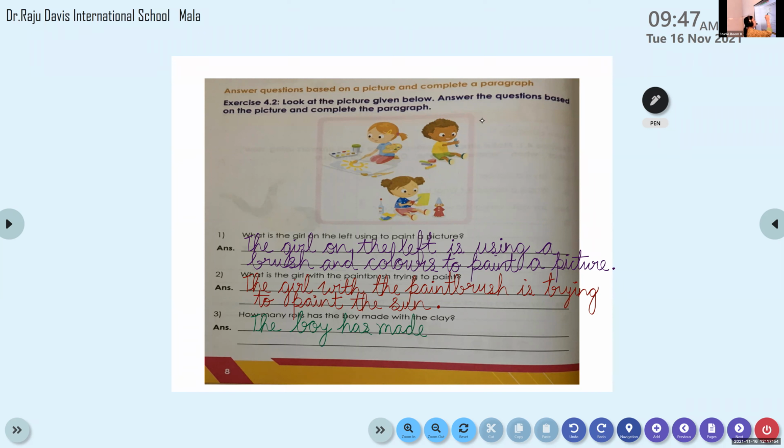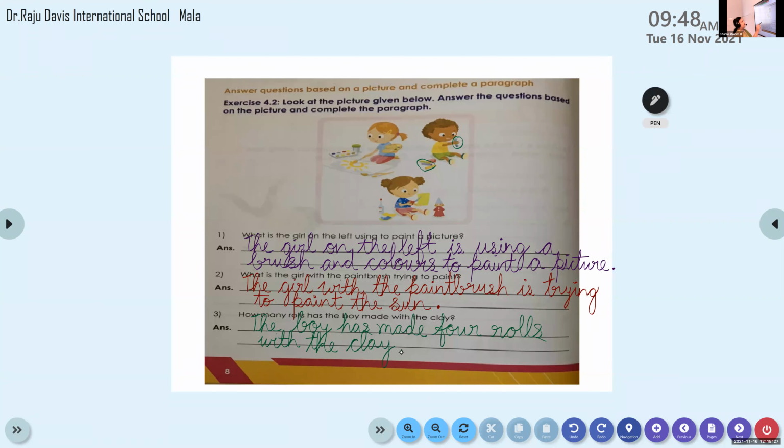Those are 3 here on the floor and 1 in his hand. These are the rolls. The other one is a lump of clay. 4 rolls, yes. Has made 4, F-O-U-R, 4 rolls with the clay. Yes, very good. The boy has made 4 rolls with the clay.